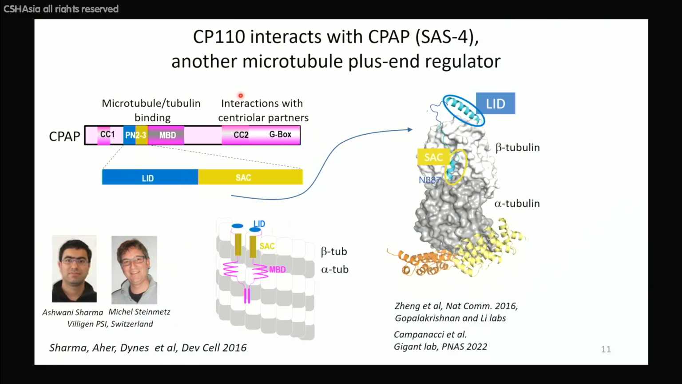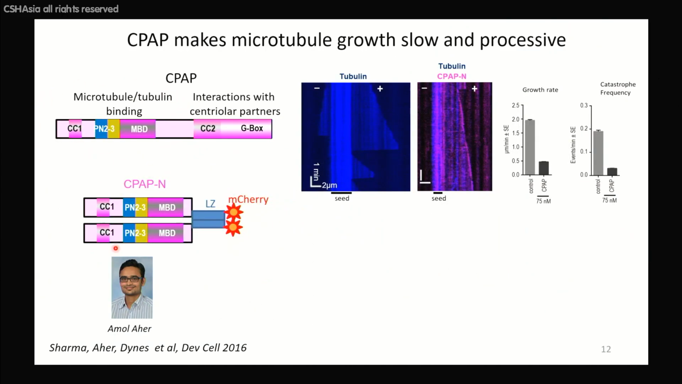It binds to a lot of other centriolar partners, and for our in vitro assays, we just take the N-terminal part because the full-length CPAP is impossible to prepare in good condition from cells, because the G-box makes amyloid-like structures. So CPAP by itself, if you add it to microtubules, slows down microtubule growth approximately 4-fold, and also completely or almost completely prevents switches from growth to shrinkage.